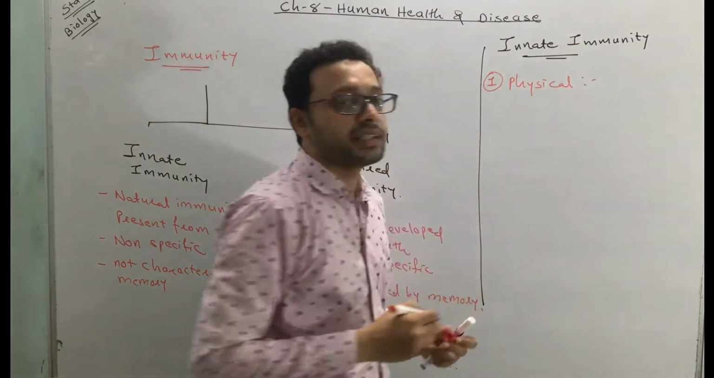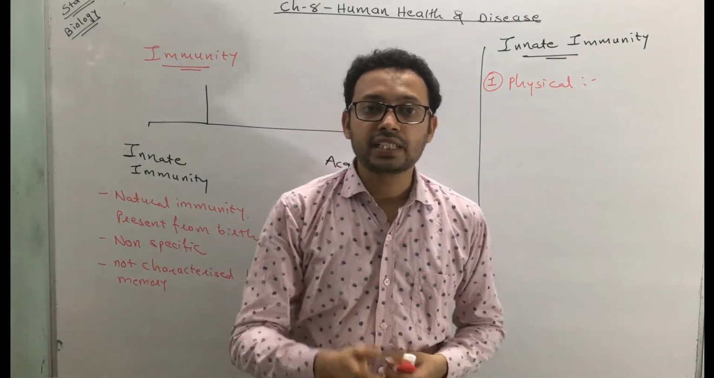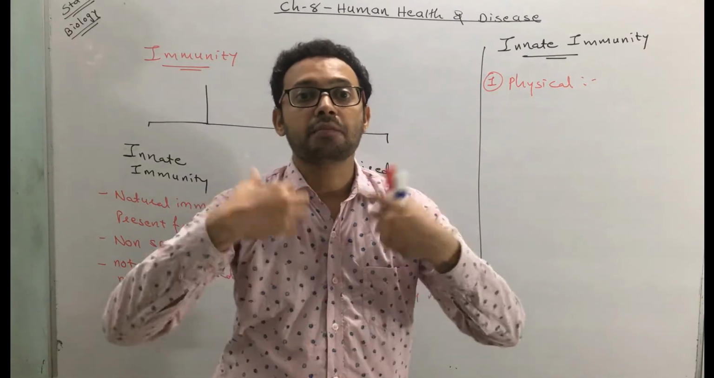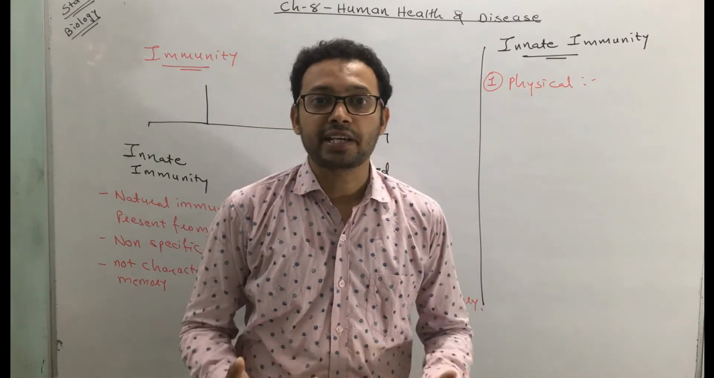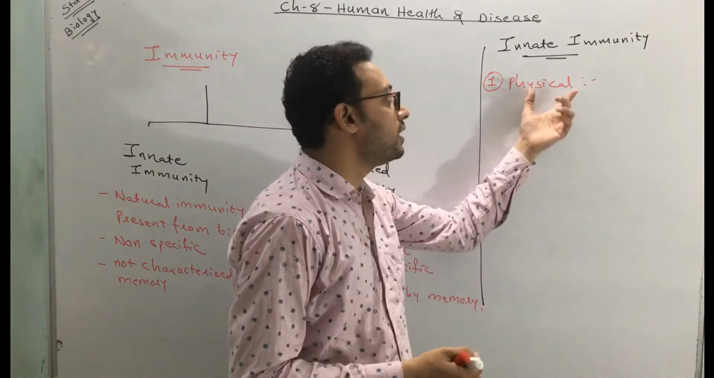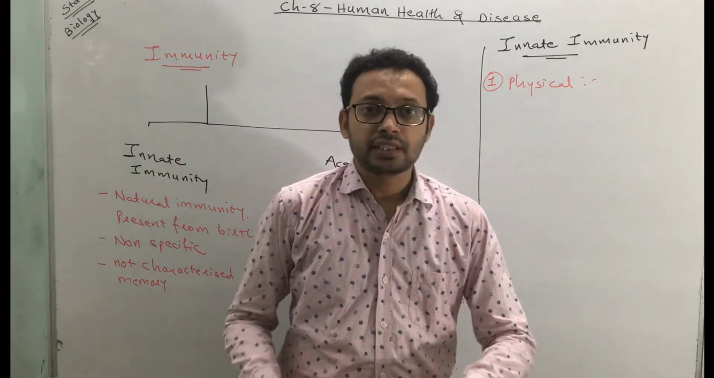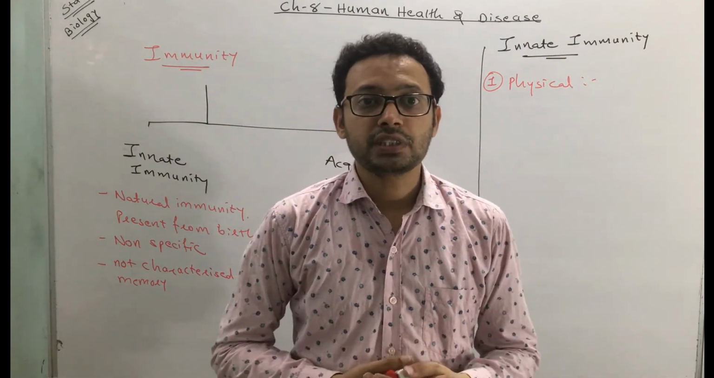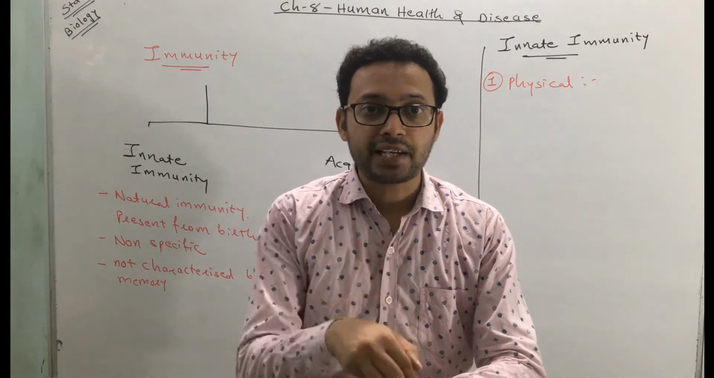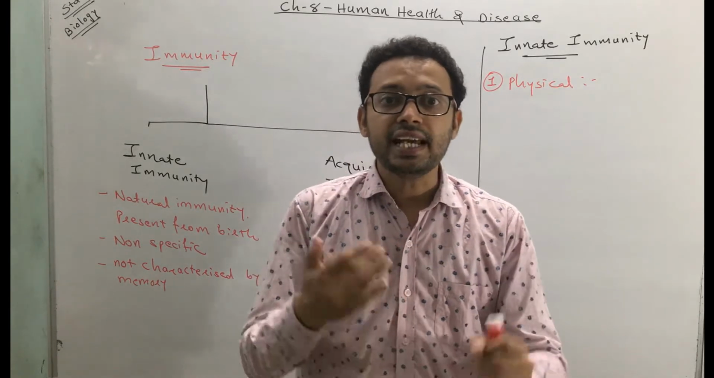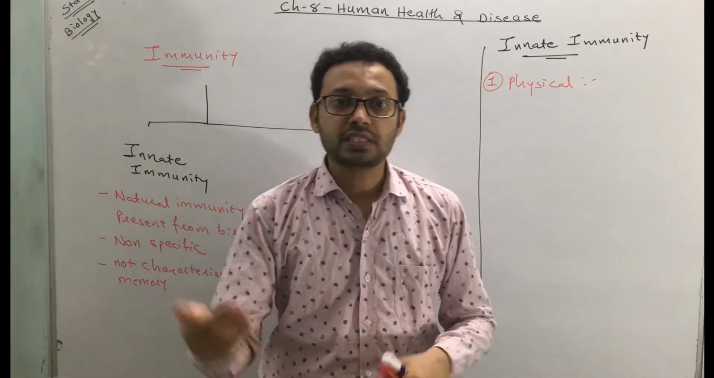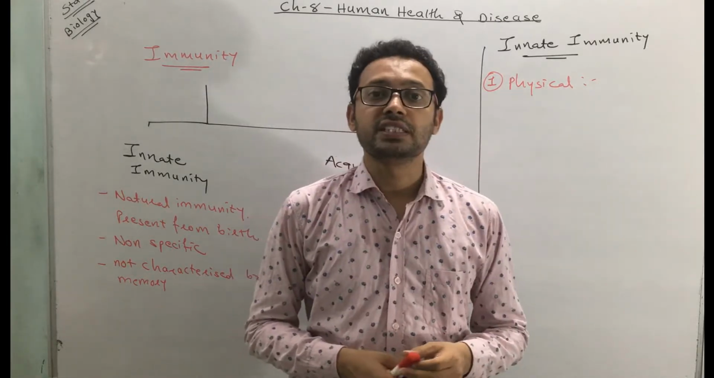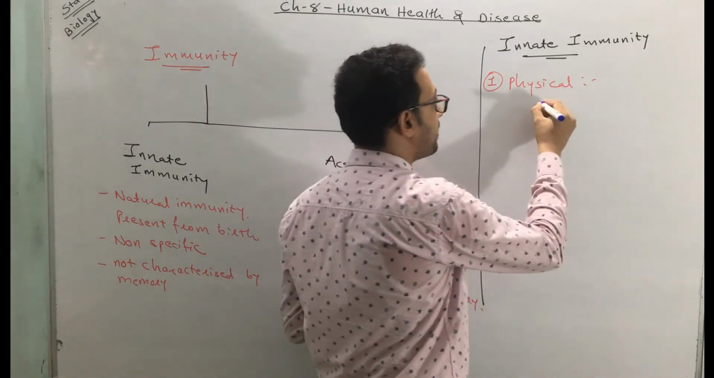In a physical means, there is a presence of a physical barrier which prevents entry of microorganisms in our body. This is called physical. For example, our body is covered by skin. What is the purpose of the skin? It prevents the entry of microbes in our body. So this skin is acting as a barrier which prevents the entry of microbes inside our body. And this type of immunity is called physical. For example, you can say skin.